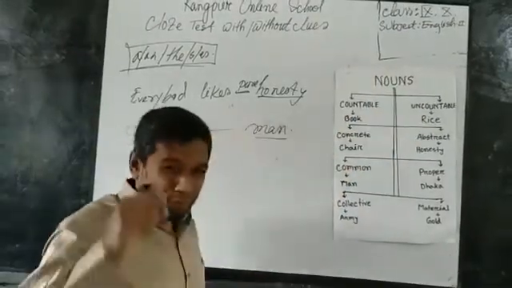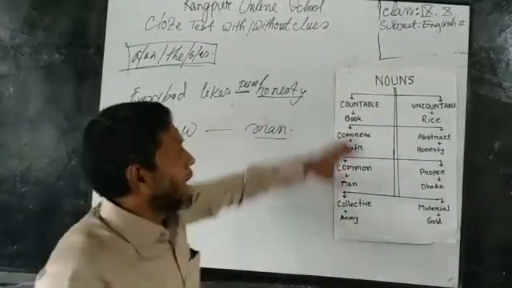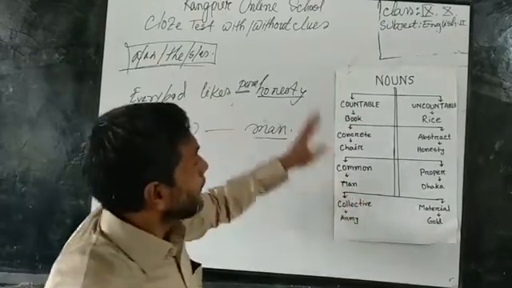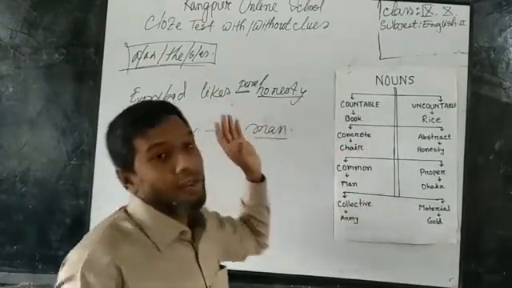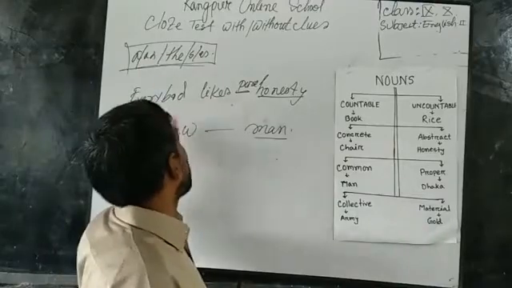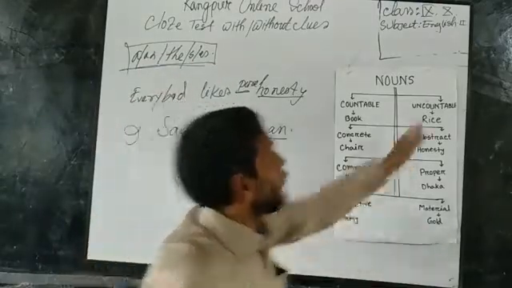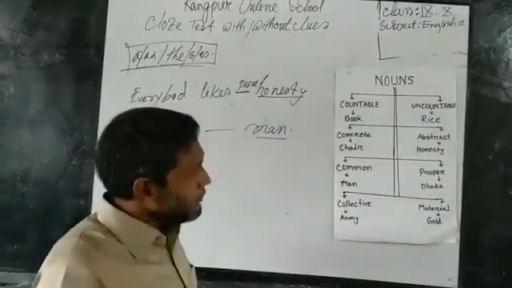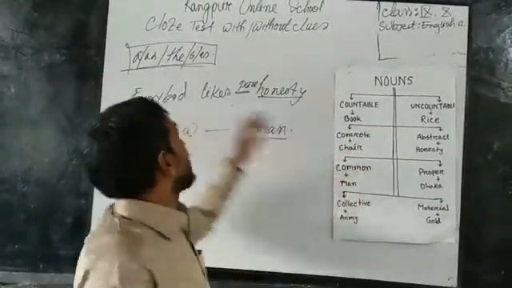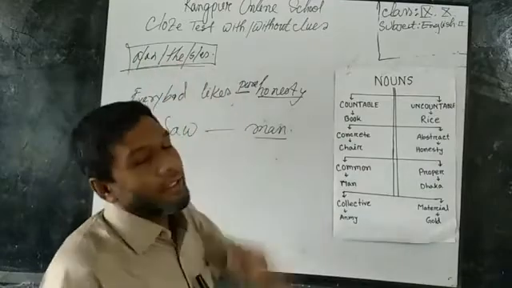So in a word, you should remember these four nouns. If I use them in a sentence, I must use a, an, the, or s or es, or some adjective before them. But when I use the other four, they cannot take a, an, the, s or es before them.